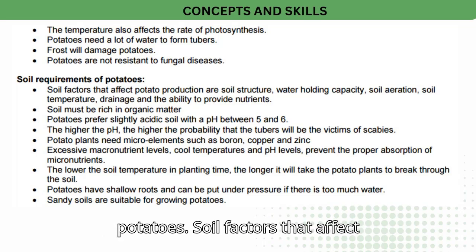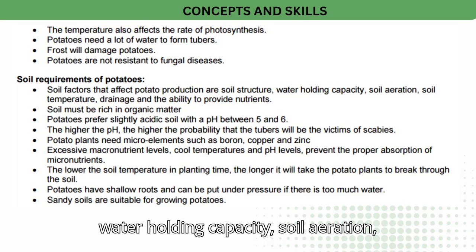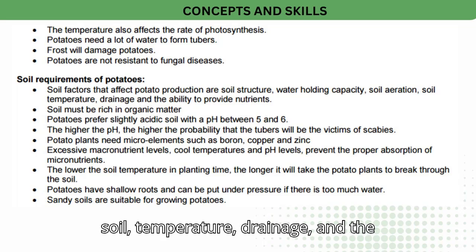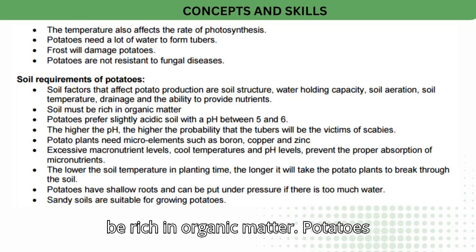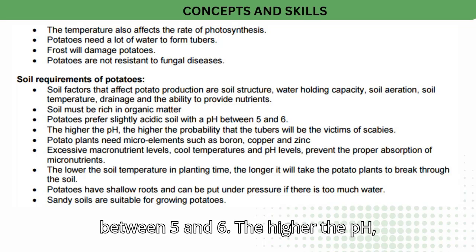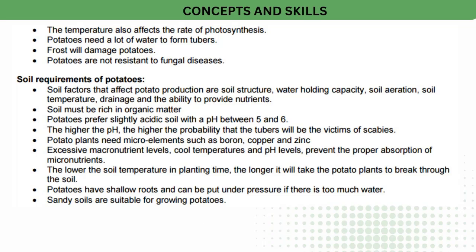Soil requirements of potatoes. Soil factors that affect potato production are soil structure, water holding capacity, soil aeration, soil temperature, drainage, and the ability to provide nutrients. Soil must be rich in organic matter. Potatoes prefer slightly acidic soil with a pH between 5 and 6. The higher the pH, the higher the probability that the tubers will be the victims of scabies.